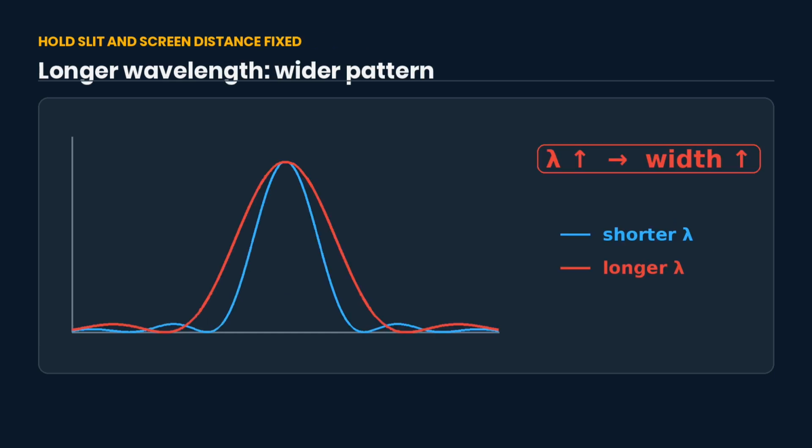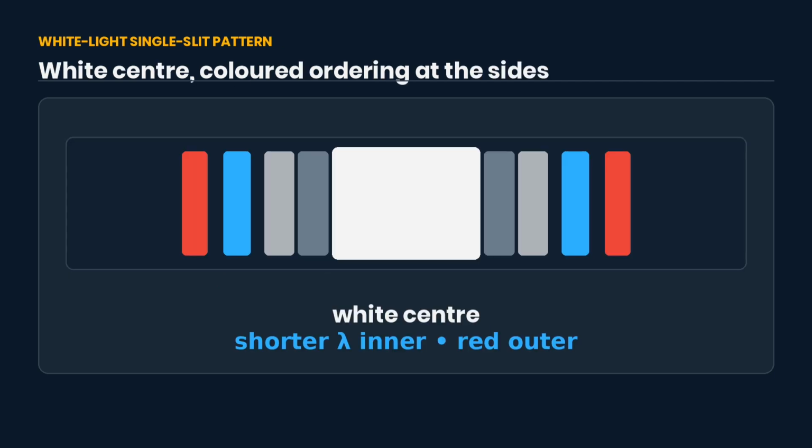Now keep the slit and screen fixed and increase the wavelength. The pattern becomes wider again, so red spreads farther than blue. With white light, every wavelength component peaks on the central axis, so the center is white, although the central lobes have different widths. For corresponding minima and side maxima, violet lies closer to the axis and red farther away. The weak side colors overlap and wash out. They do not form perfect repeated rainbow stripes.